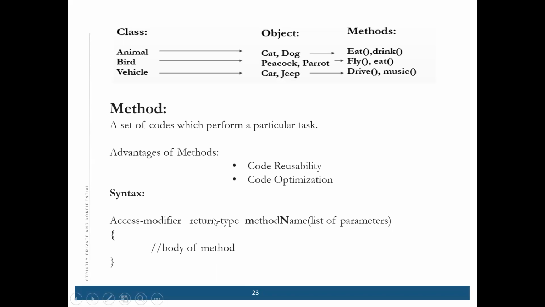Return type is usually void. Why? Because if you are returning something when the type is void, it will give you an error. But if you are writing integer and not returning an integer, it will give you an error. So it all depends on your code. If you want to return something, then you will write that here. Otherwise, you make it void.